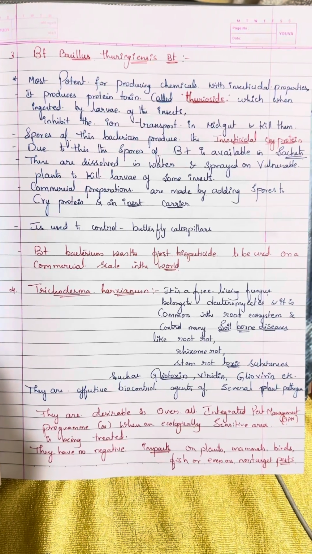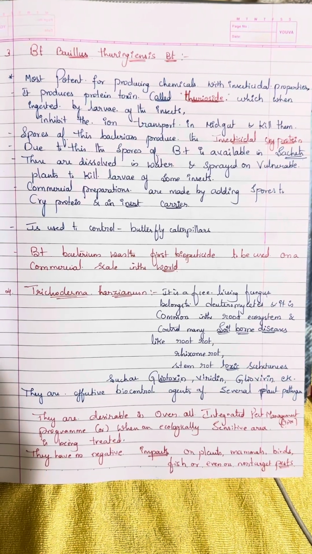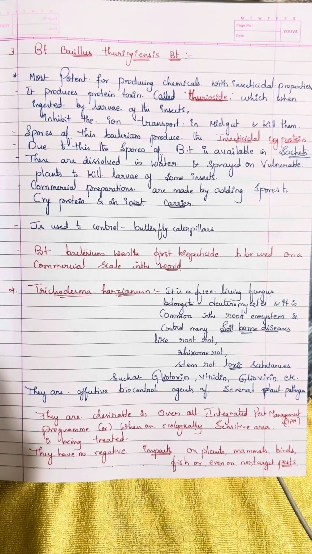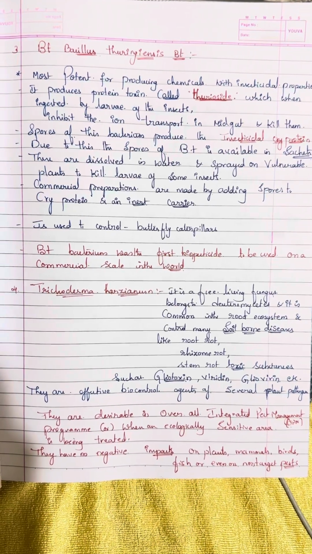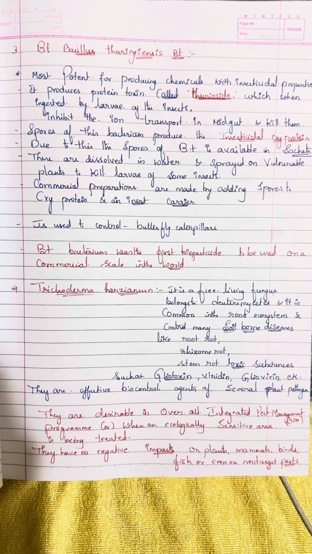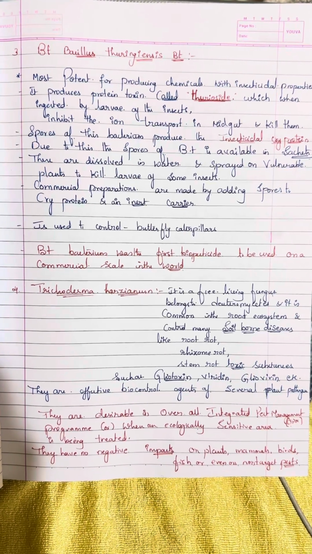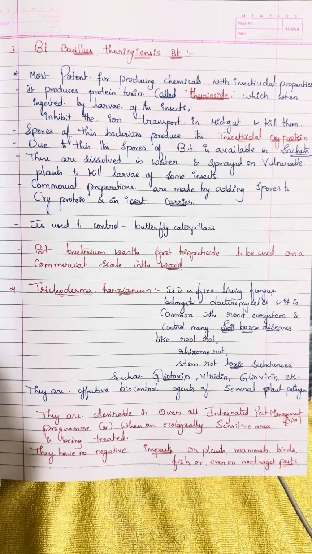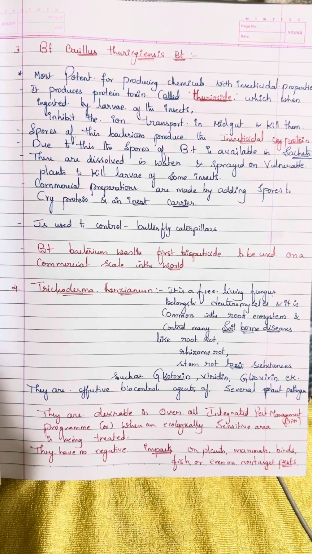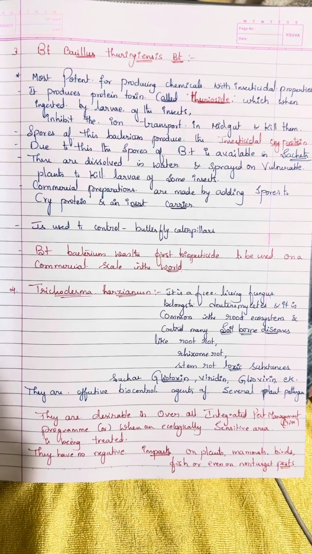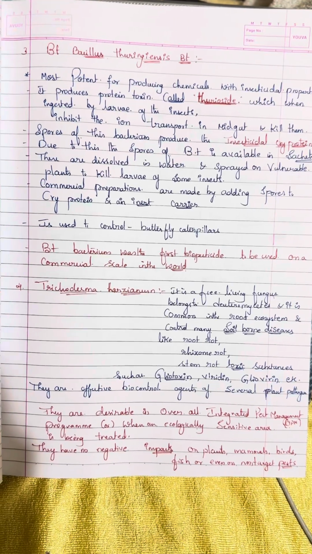Trichoderma harzianum is a free-living fungus, belonging to the Deuteromycetes, and it is common in the root ecosystem and controls many soil-borne diseases like root rot, rhizome rot, stem rot, through toxic substances such as gliotoxin, viridin, glioviridin, etc. They are effective biocontrol agents of several plant pathogens. They are desirable in an overall integrated pest management program when an ecologically sensitive area is being treated. They have no negative impacts on plants, mammals, birds, fishes, or even non-target pests.